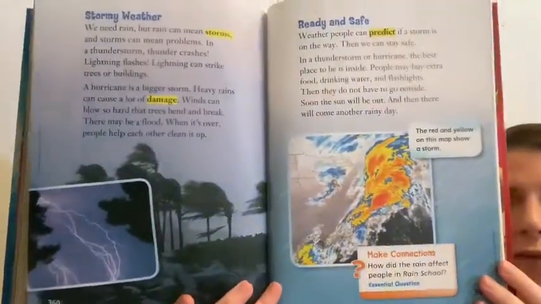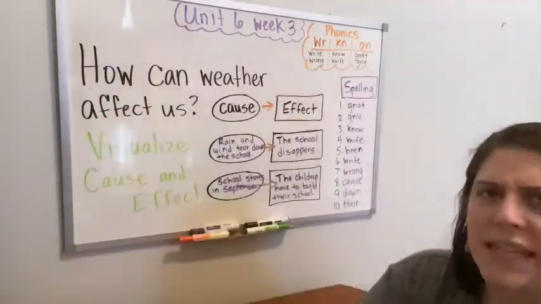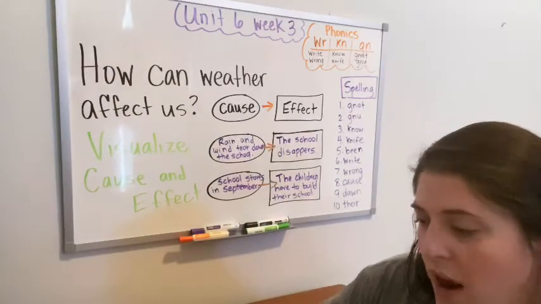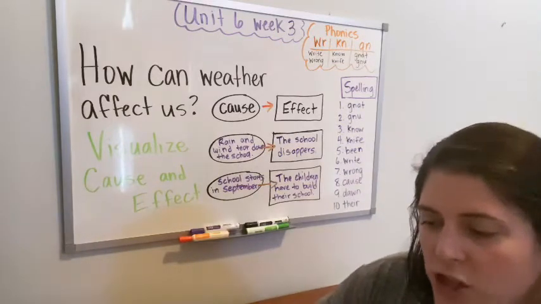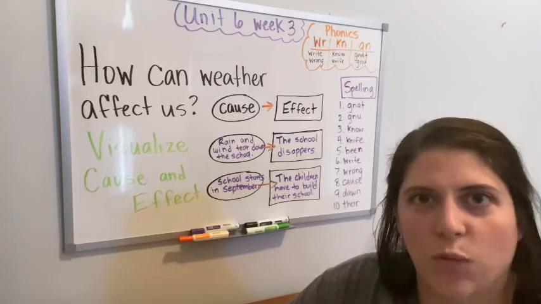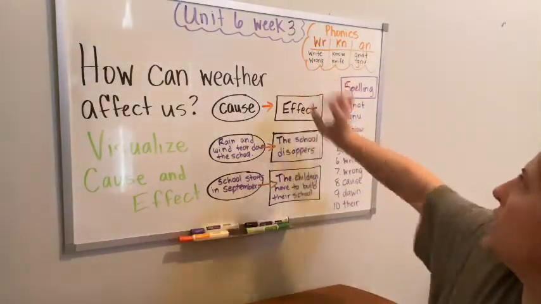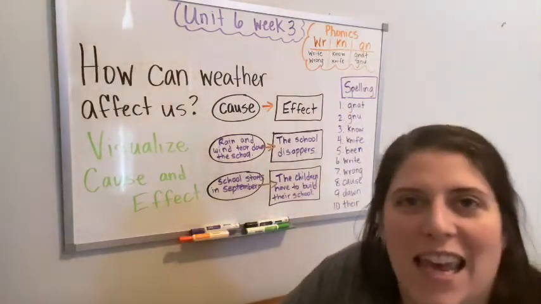And like I said before, think about what we just learned about rain, and see if you can make a connection of how the rain affected those people there, because it did. It affected them every year. You can draw pictures, you can rewatch this video, and share with your family and friends what you've learned. And you can also look for those ghost letter words like WRKN and GN in the stories.